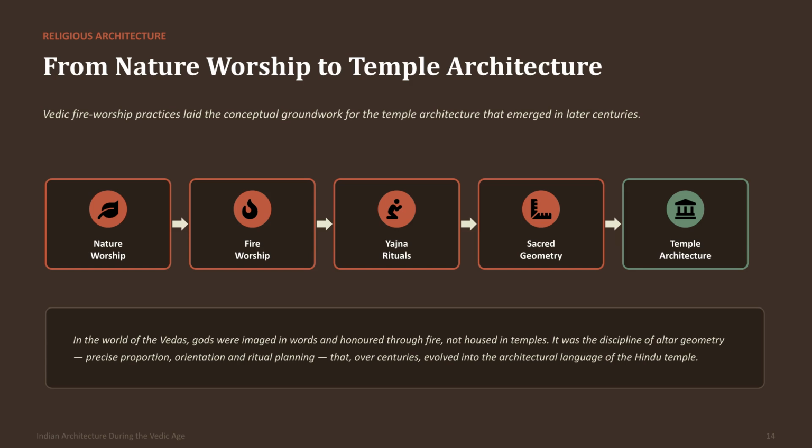The careful orientation, proportions, and planning methods used for Yajna Vedis became the foundation for designing Hindu temples. Thus, although temples were absent during the early Vedic period, the architectural concepts developed through ritual planning strongly influenced later religious architecture. This transition highlights the continuous evolution of Indian architectural traditions.